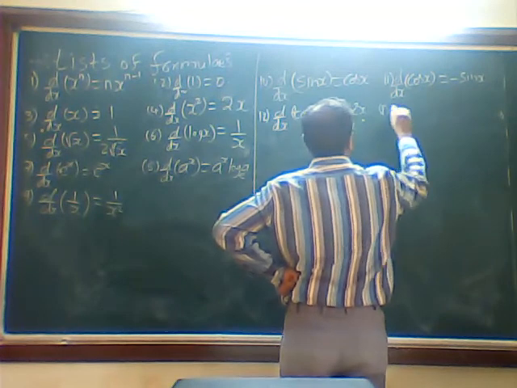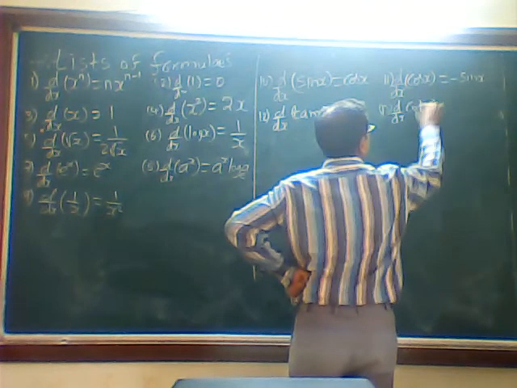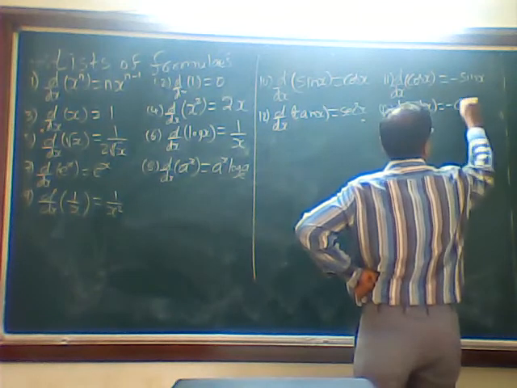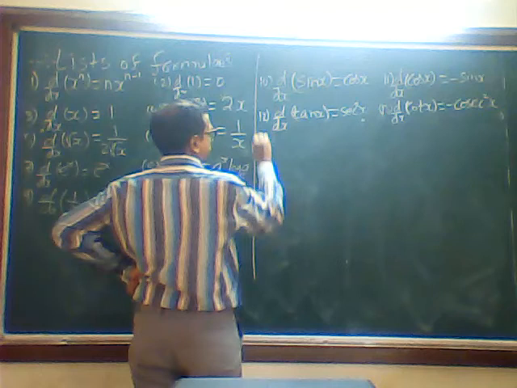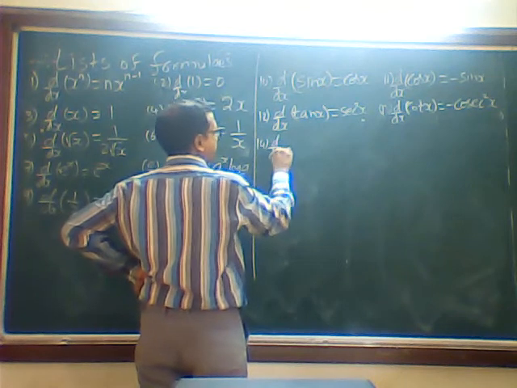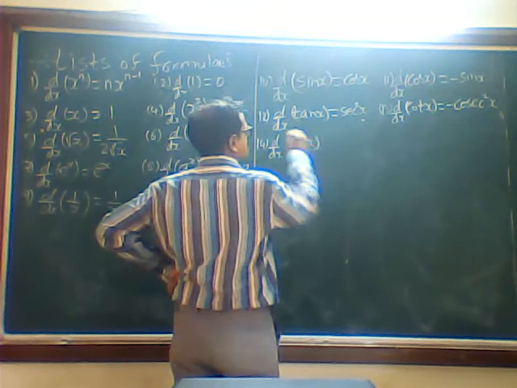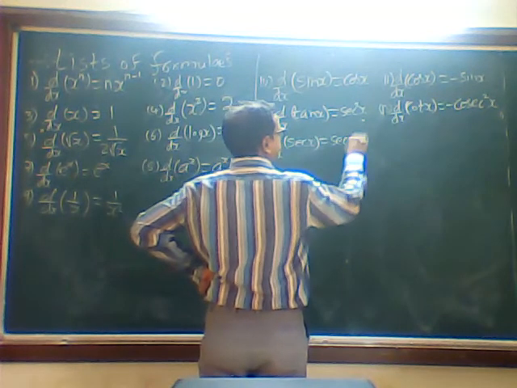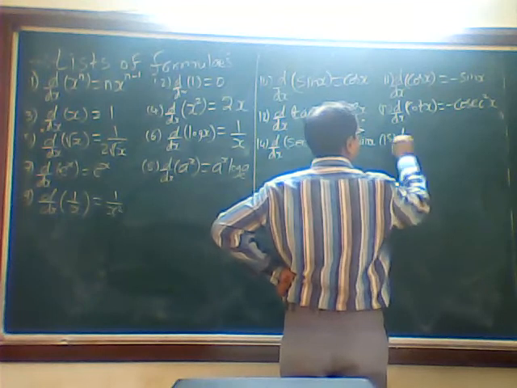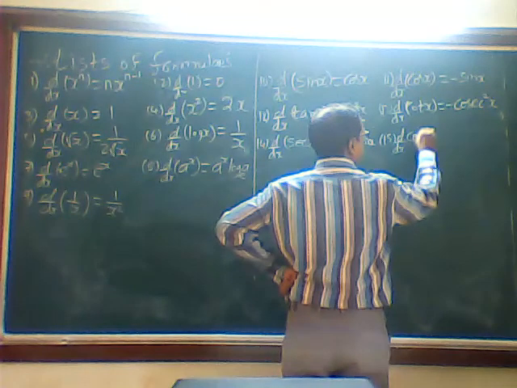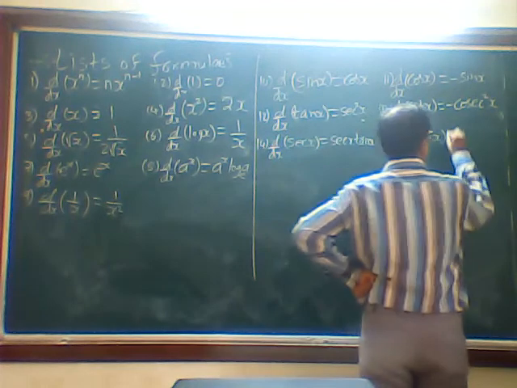Next again, d by dx of cot x is minus cosec square x. Okay. 13, 14. d by dx of sec x is sec x tan x. Okay. Next, the 15th one, d by dx of cosec x is minus cosec x cot x.